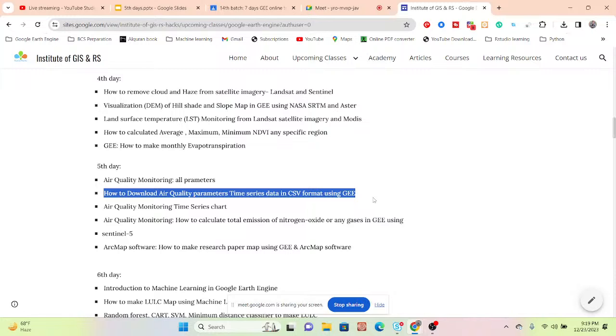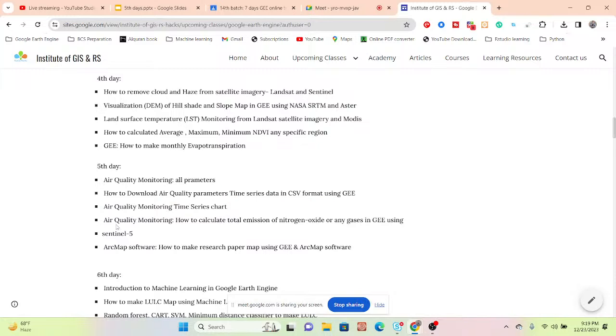It is a benefit because sometimes the chart does not work. It shows that it exceeds the memory limit. That's why you also need to learn how to download the time series directly in CSV format. We also talk about the air quality monitoring time series chart.